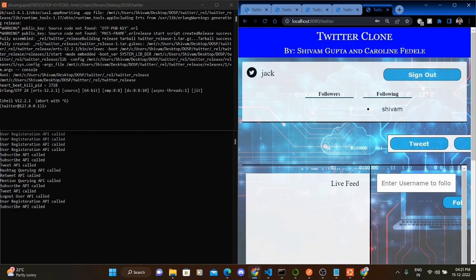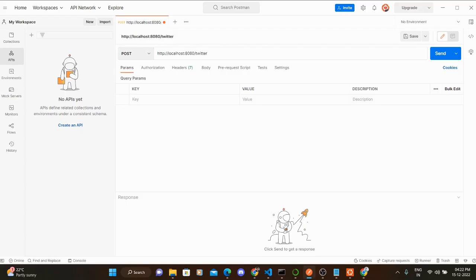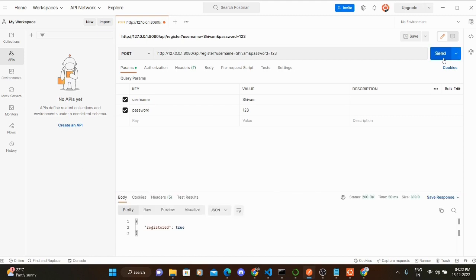So you see the subscribe API called, and various APIs that are being used. Let us move on to the demonstration of the APIs and the JSON, which was another request. First of all, the register. We registered Shivam with a username and password, and this is a POST request. Registration is equal to true, so there can be multiple usernames and passwords. This API just registered Shivam.